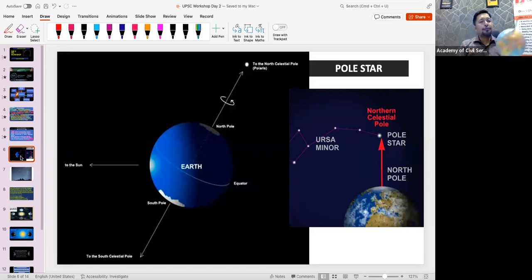Say, for example, in geography, of course, we are going to study about the earth. In the earth, we have to study two topics which are mandatory, and you have also studied them in your school days: the rotation of the earth and the revolution of the earth. We all know that the earth rotates from west to east in an anti-clockwise direction, and as the earth rotates, it gives day and night. And the earth revolves around the sun on a tilted axis. So the earth is not straight, but actually tilted.